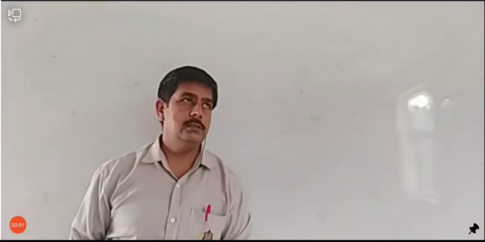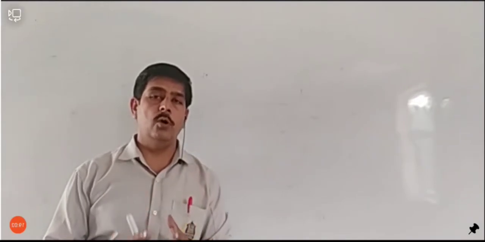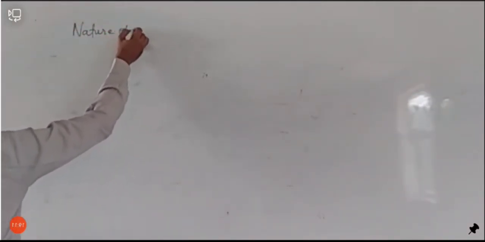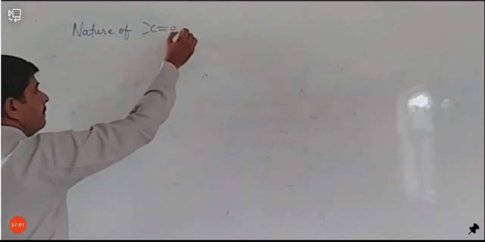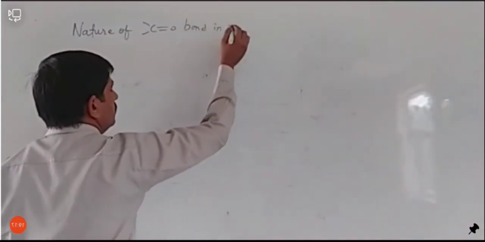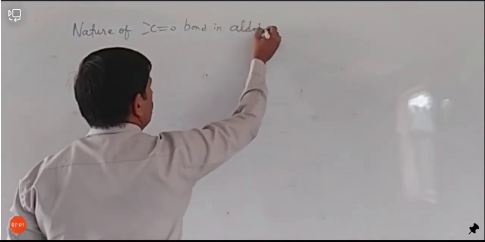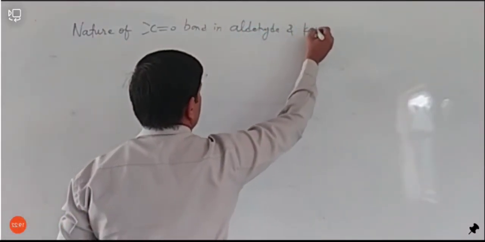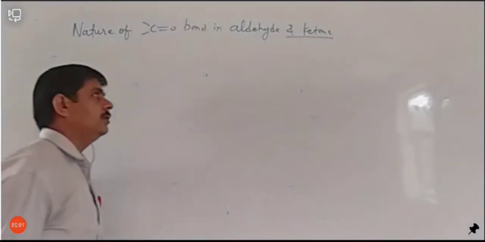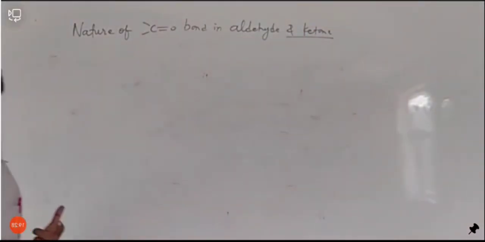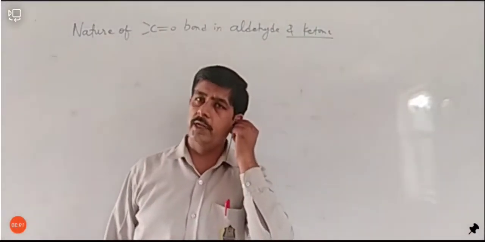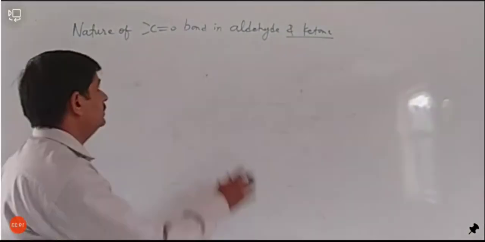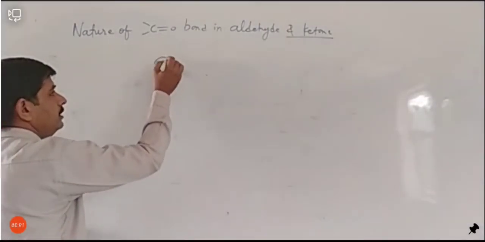now let's see the next thing we are going to discuss, the nature of the CO bond in aldehyde and ketone. Okay, next we are seeing the nature of the CO bond in aldehyde and ketone. We will see the nature of the carbonyl bond and how it is made up. If we consider the CO, अगर हम CO को consider करते हैं, let's see.